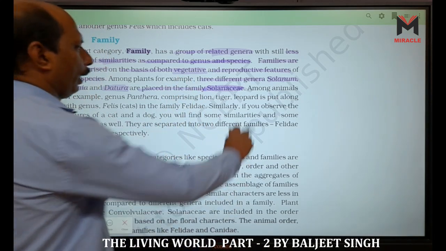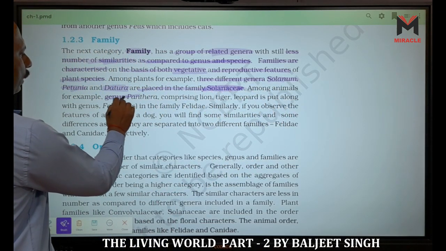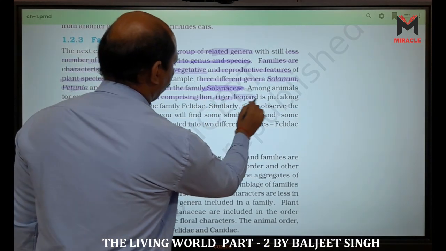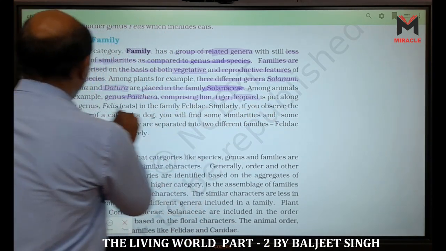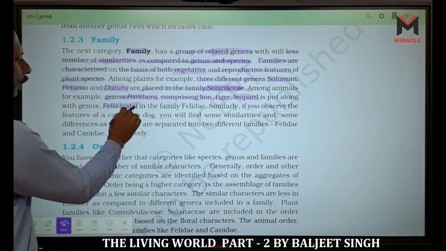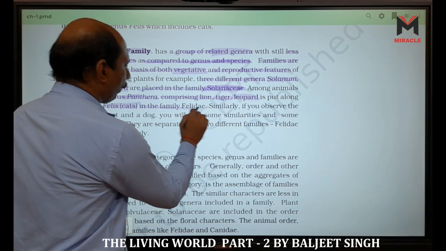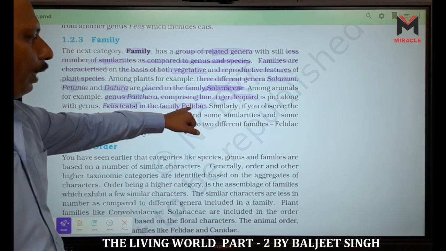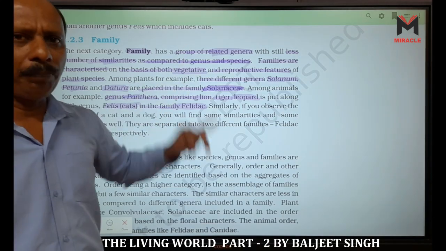Now among animals, for example, the genus Panthera, comprising the lion, tiger, leopard, is put along with the genus Felis, that is the cat's genus, in the single family called Felidae. That means Felidae has two genera, one is Felis, another is Panthera.